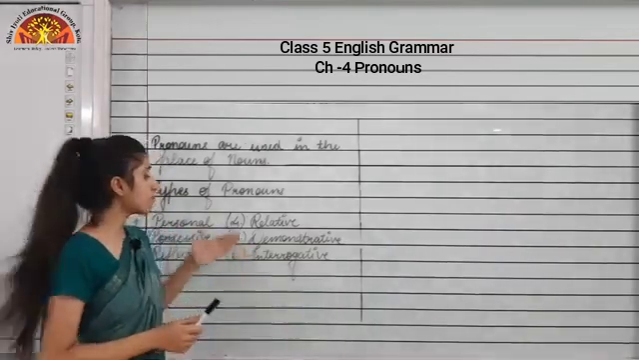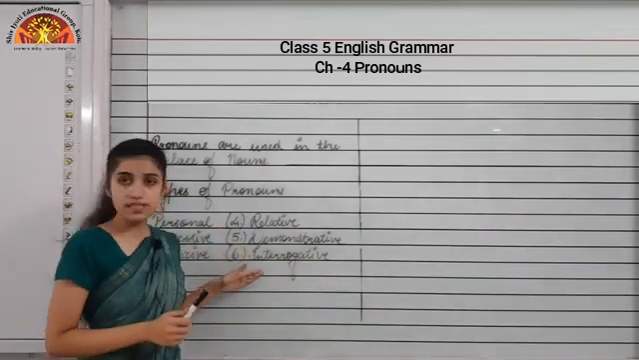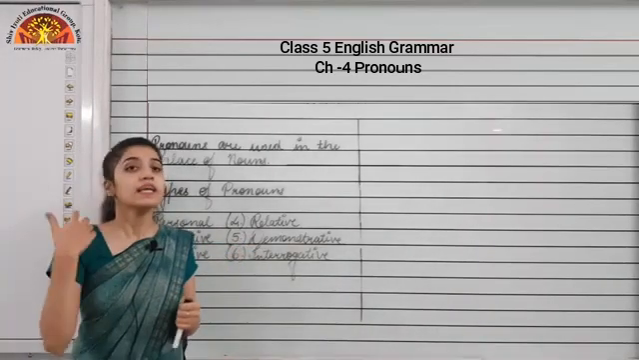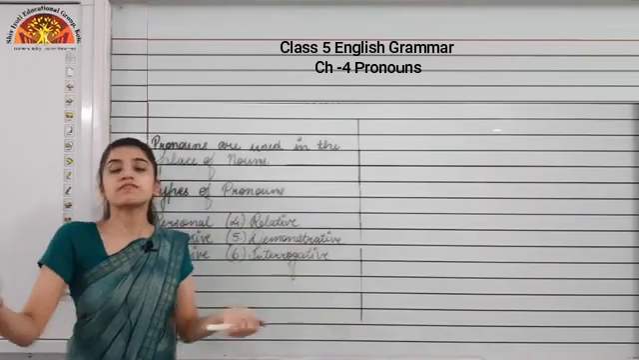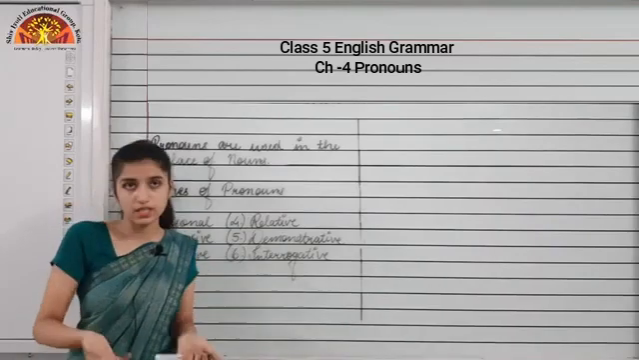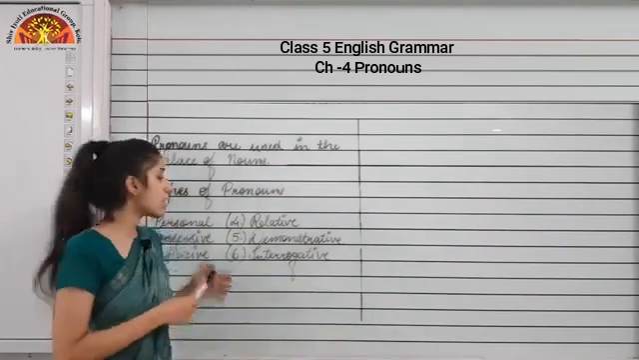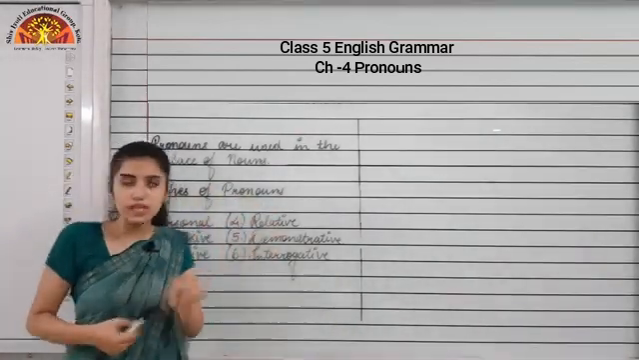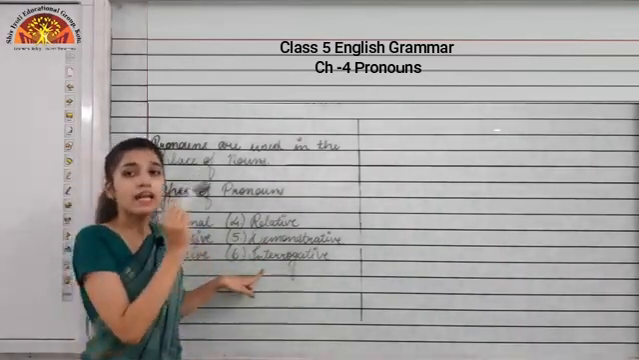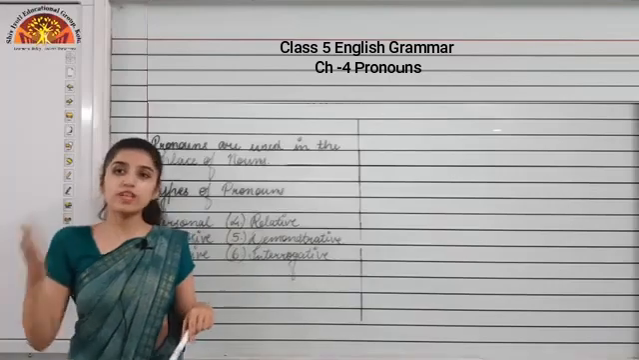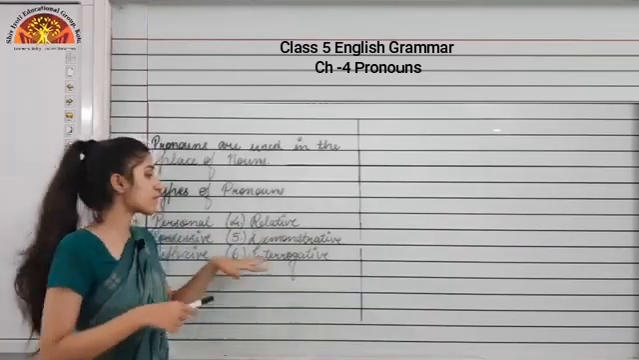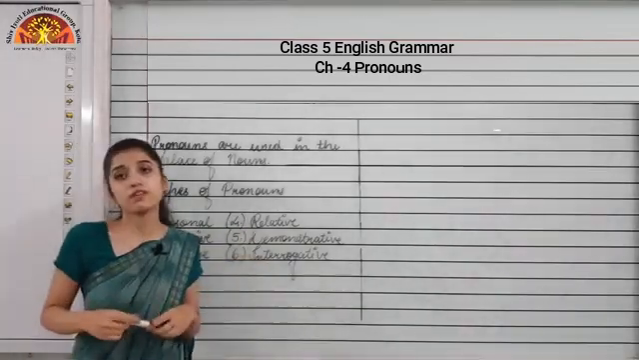Now moving to the last type of pronoun, that is interrogative pronoun. Interrogative itself says what? When we ask questions. When we are asking questions, the WH family that we are using is categorized as interrogative pronouns. So I can say who, whom, which, what, when. These are some examples of interrogative pronouns.